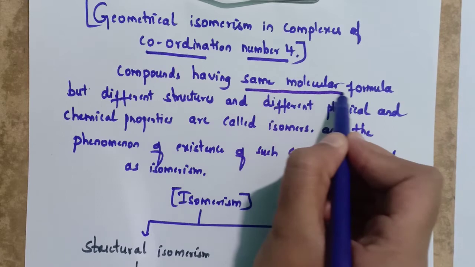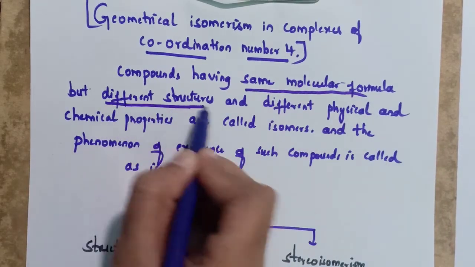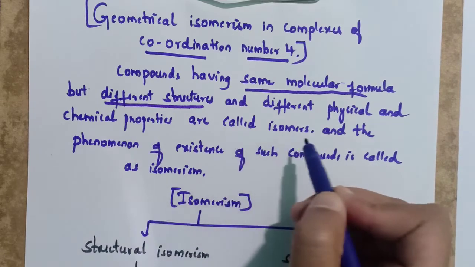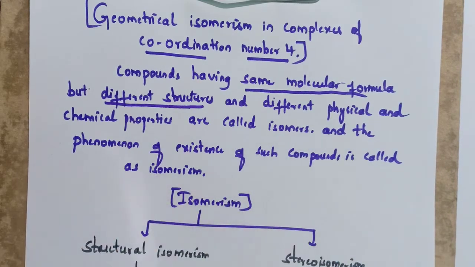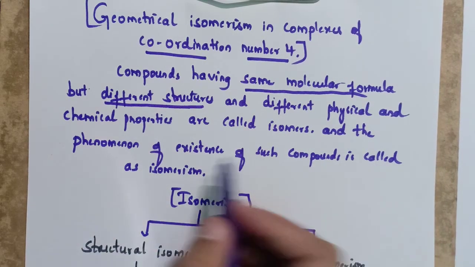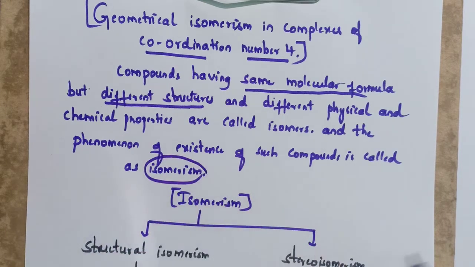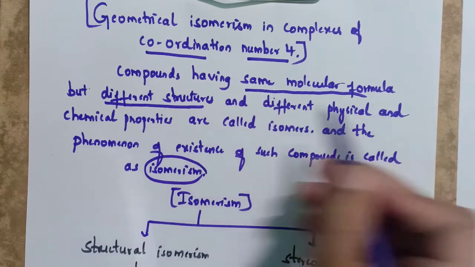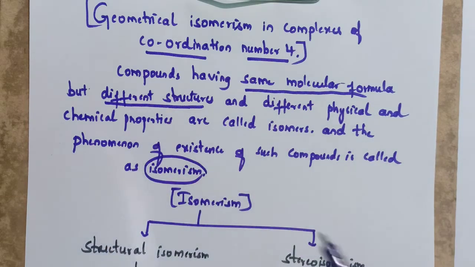These have the same molecular formula but they have different structures and different chemical and physical properties, and are called isomers. The phenomenon of existence of such compounds is called isomerism. This type of phenomenon exhibited by the compounds shows their isomerism.